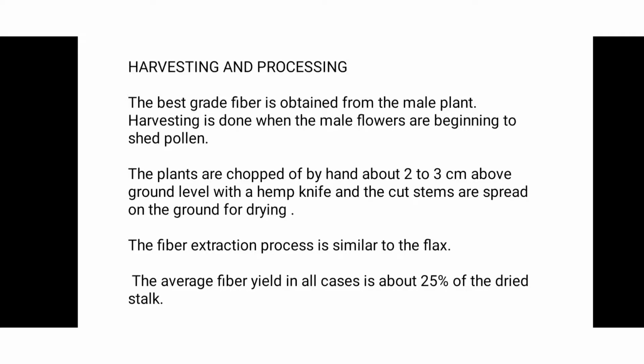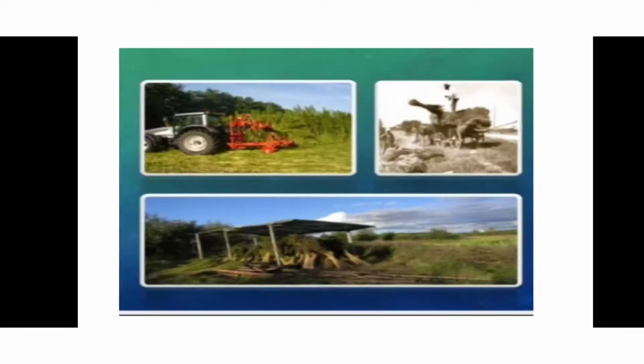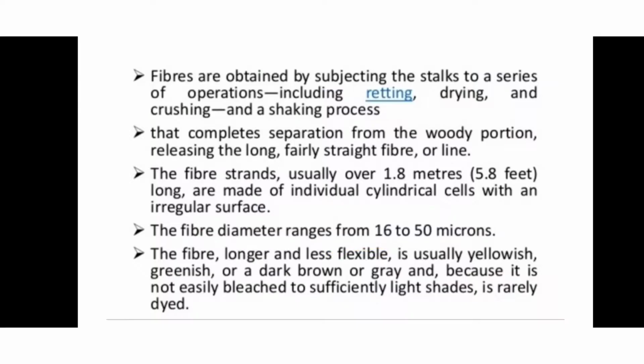The fiber extraction process is similar to flax. It means the fibers are extracted by the same process as the flax plant. The average fiber yield in all classes is about 25% of the dried stalk. The average yield is 25%. You can see in this picture the harvested hemp fibers.